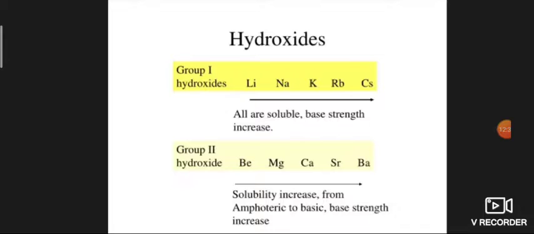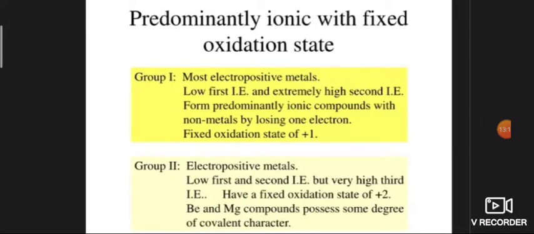Group 1 hydroxides are soluble and basic strength increases. Lithium has less basic strength, cesium has more basic strength. For group 2 hydroxides, stability increases and they go from amphoteric to basic, with basic strength increasing. So solubility increases: beryllium, magnesium, calcium, strontium, barium. Barium has more solubility than strontium. Predominantly ionic with fixed oxidation state.